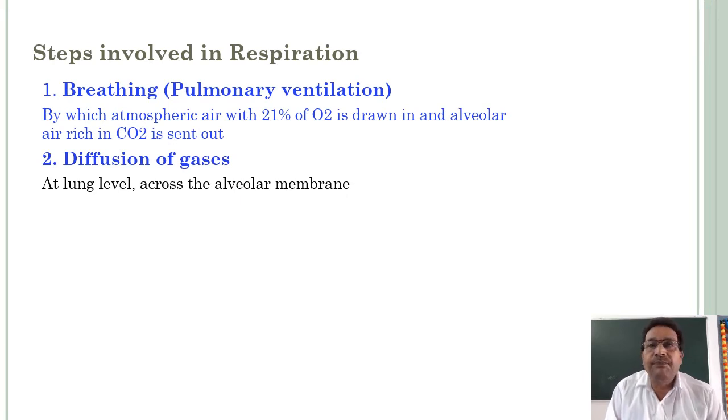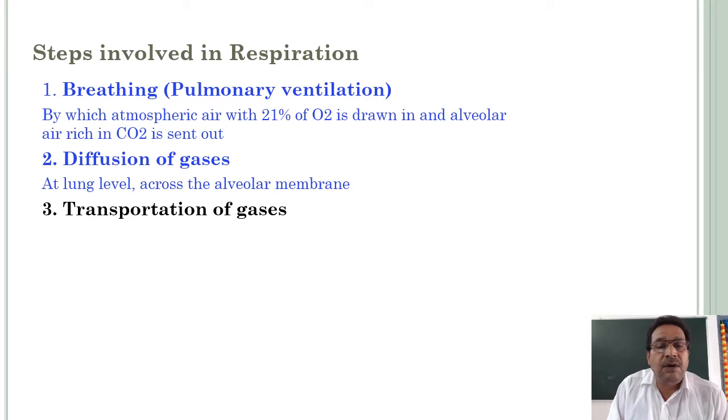Next, diffusion of gases, at lung level and at tissue level. First, at lung level, that means across the alveolar membrane. Oxygen diffuses into the capillary network, and at the same time, carbon dioxide diffuses into the alveoli. This is the gaseous exchange between the alveoli and the capillary network, the diffusion of gases at lung level.